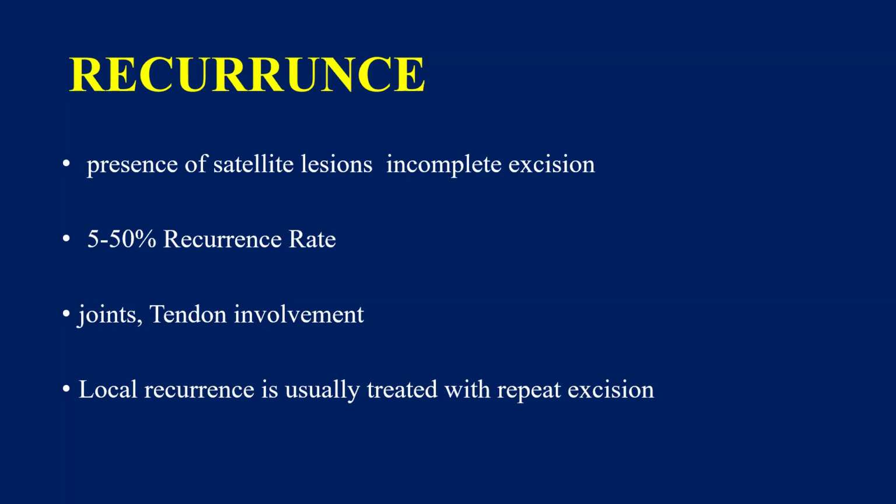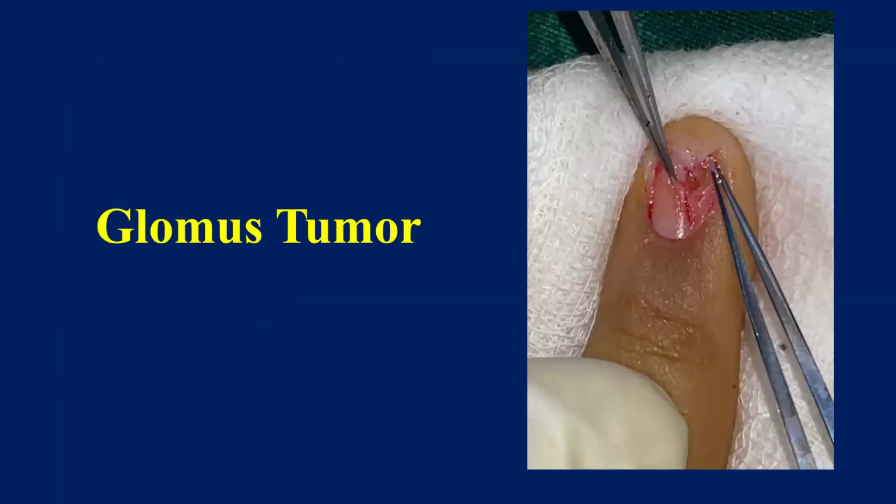Joints or tendons may be involved and local recurrence is usually treated with repeated excision. This is about giant cell tumor of tendon sheath. It is a straightforward diagnosis, a spot diagnosis, and the treatment is, if it is symptomatic, it should be excised. If the size is increasing, it should be excised.